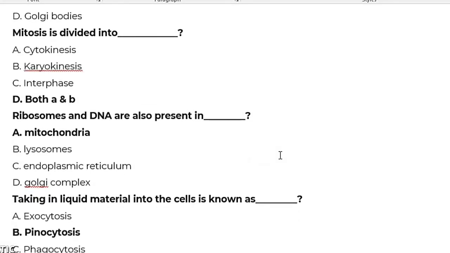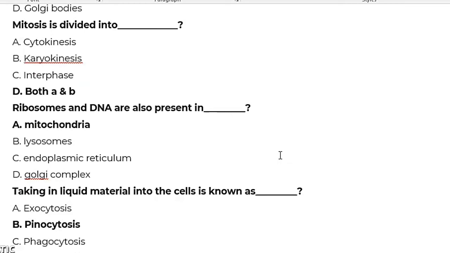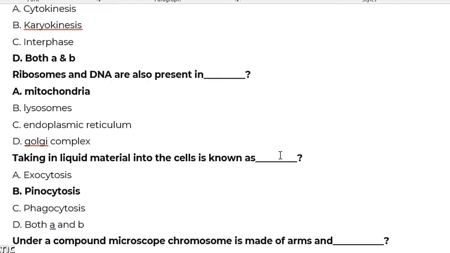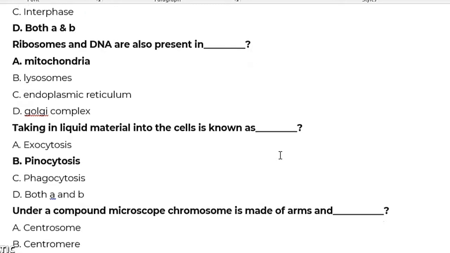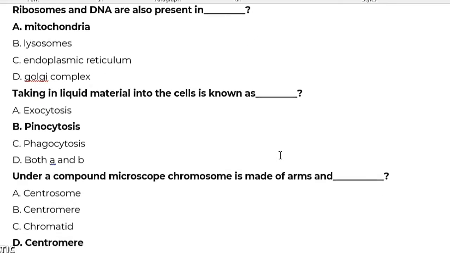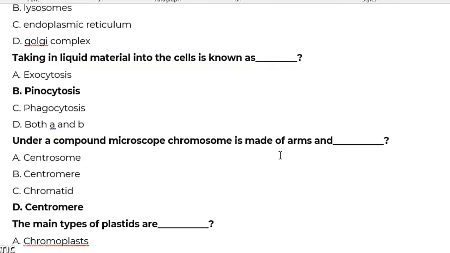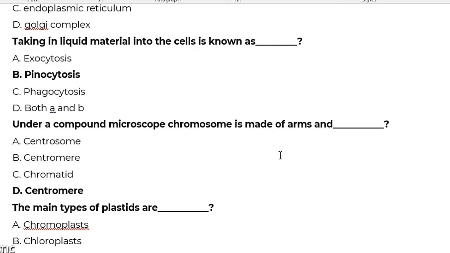Mitochondria is the right answer. Taking in liquid material into the cell is known as dash. Pinocytosis. Pinocytosis means taking of liquid into the cell. Under a compound microscope, a chromosome is made up of arms and centromere. The centromere is present in the center of the chromosome.